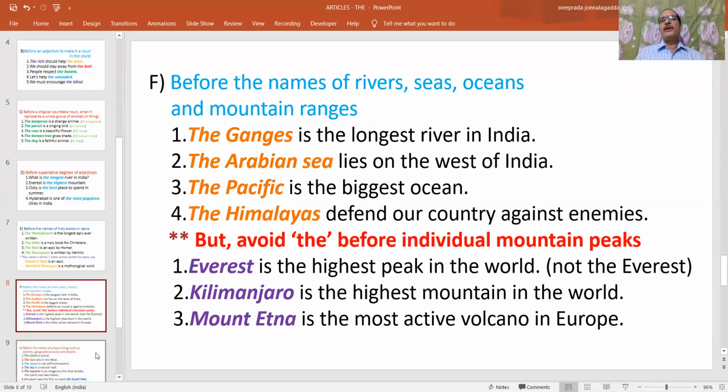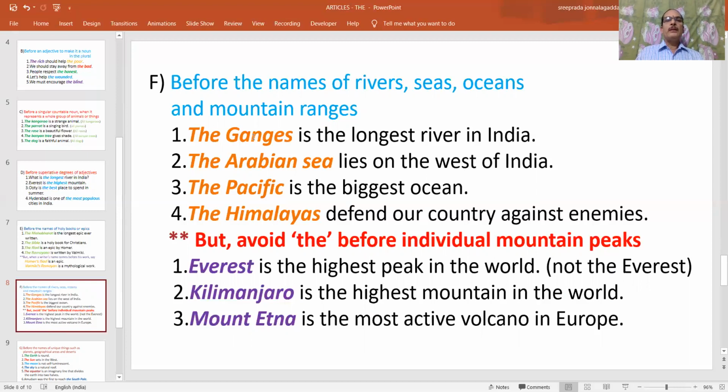Before the names of rivers, seas, oceans, and mountain ranges. So this is another important point here. For example, before the names of rivers, seas, oceans, and mountain ranges, not individual mountains or mountain peaks, only before mountain ranges.